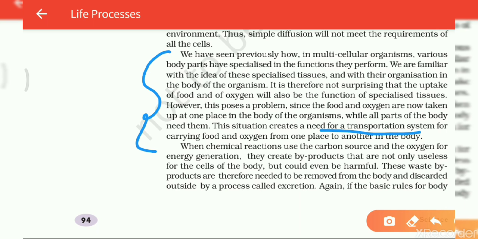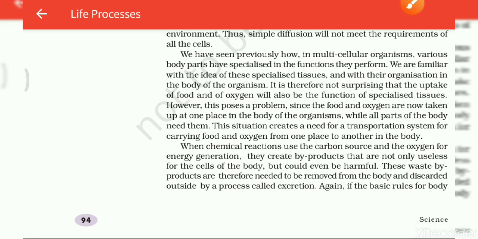transportation system is the process in which a substance absorbed or made in one part of the body is moved to other parts of the body. That is called the transportation system. In this paragraph they are talking only about the transportation system for carrying food and oxygen from one place to another in the body. Let's move to another paragraph, students.